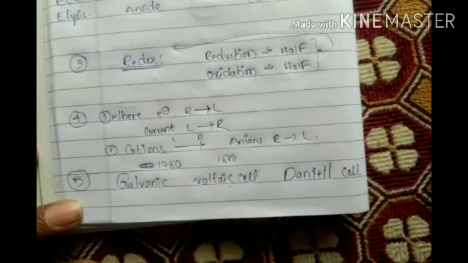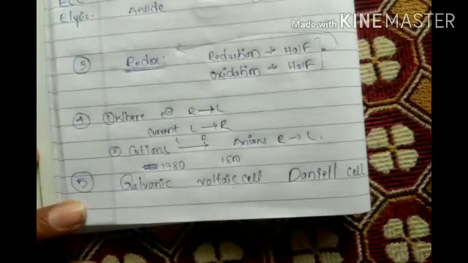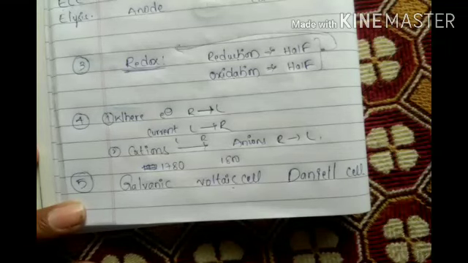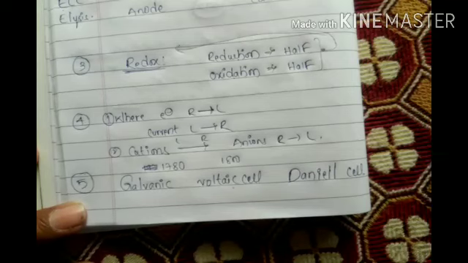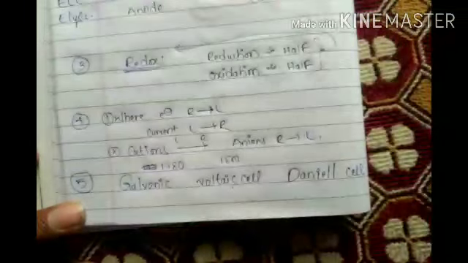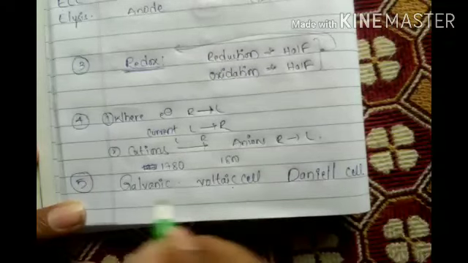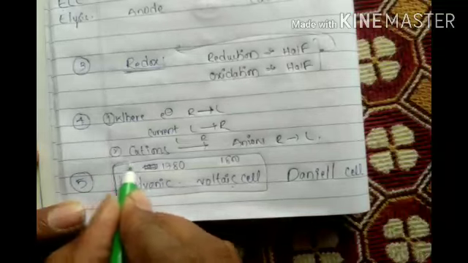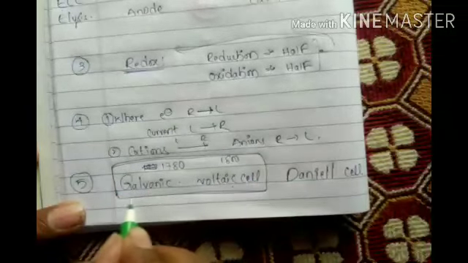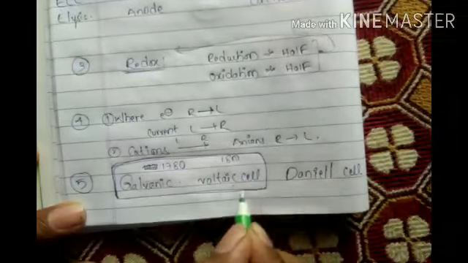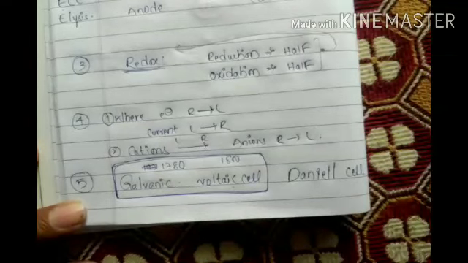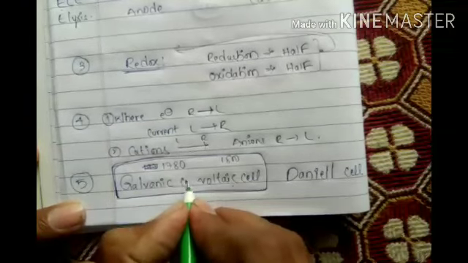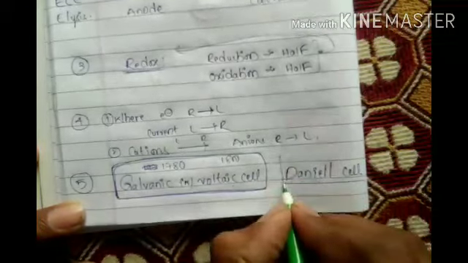But in these three, what are the differences actually? This topic keeps on coming continuously: galvanic cell, voltaic cell, Daniell cell. What is the difference between these? First of all, galvanic cell and voltaic cell are both the same. We can call it galvanic cell or voltaic cell, we can use them the same. Both are the same. But the Daniell cell is different.